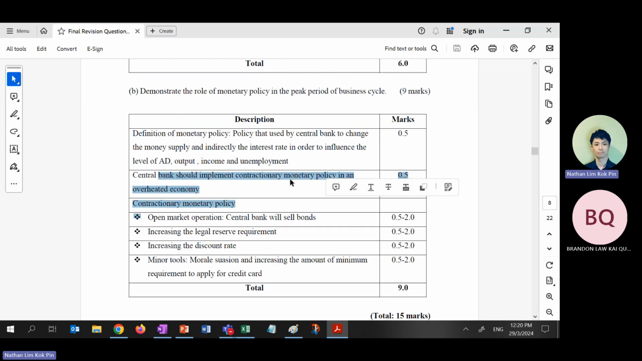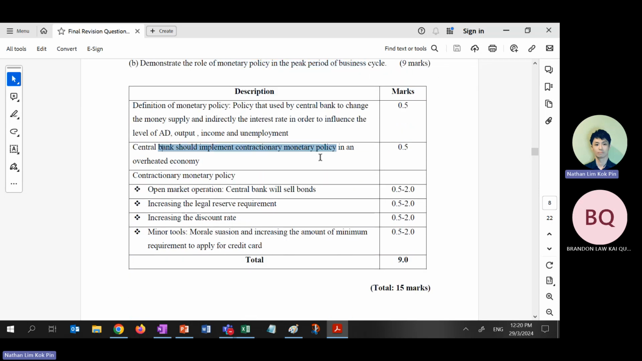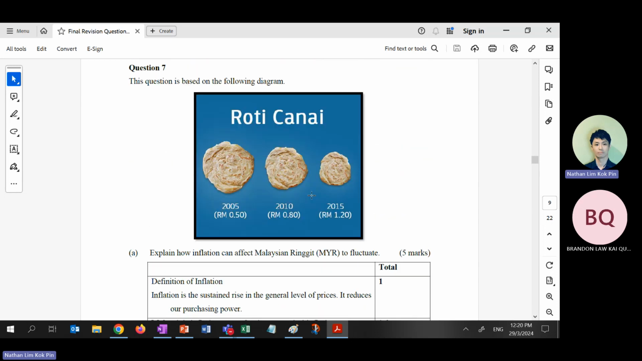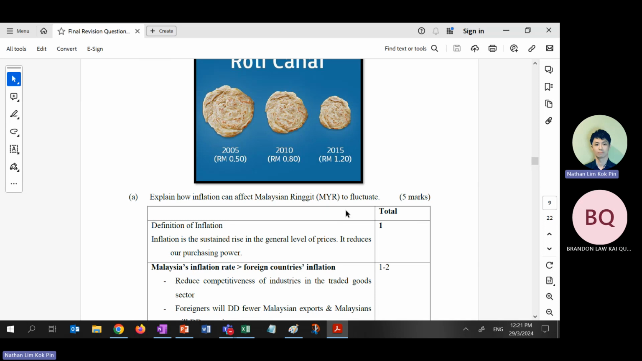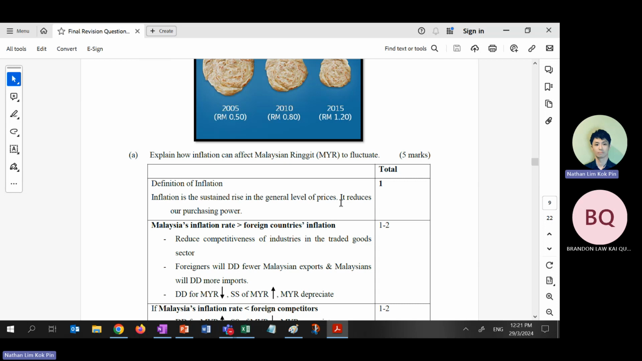Okay, so if there's a peak cycle, which means economic growth too much, inflation too high, central bank has to use contractionary monetary policy, right? You can sell bonds, you can increase legal reserve, you can increase discount rate, you can use moral suasion, ask them to save more money, or use special directive, ask them to increase the amount of minimum requirement for credit cards, right?